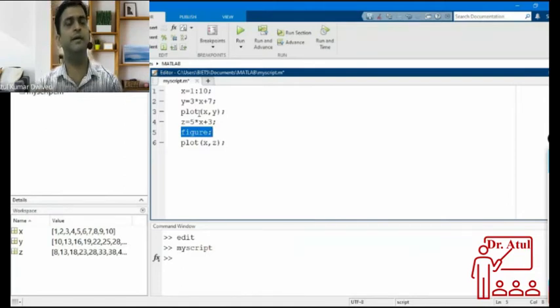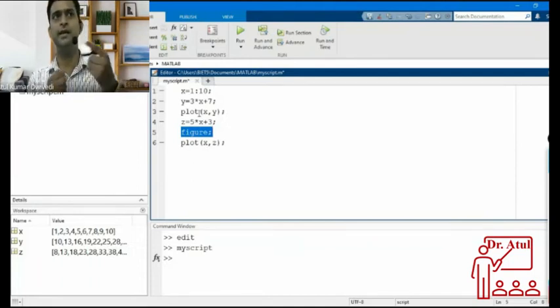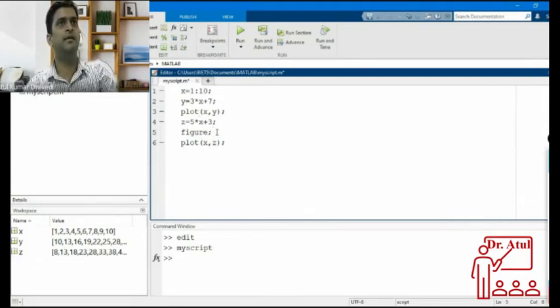So we will give a command to MATLAB to open a new figure window, not write into the previous one, just open a new figure window and write into it. So you have to write figure here again.